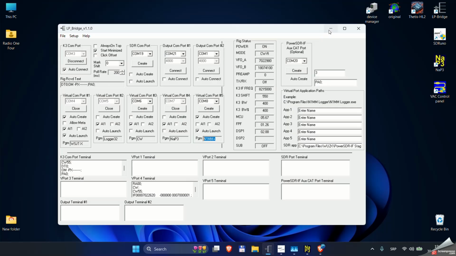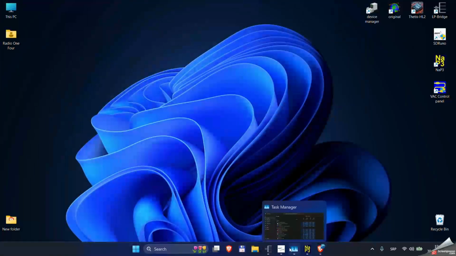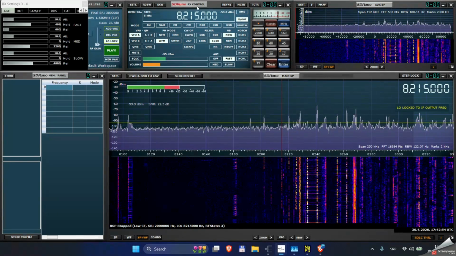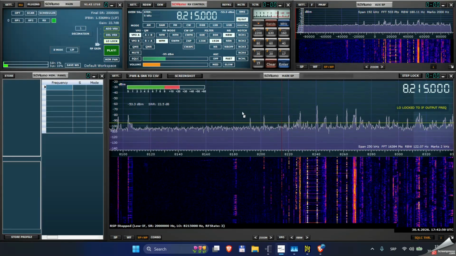Next software that you will need is SDR control. You have to find a software which will control your SDR receiver. Besides K3, you need some kind of SDR receiver capable of transmitting IQ audio channels to software which will later be transferred to NaP software.